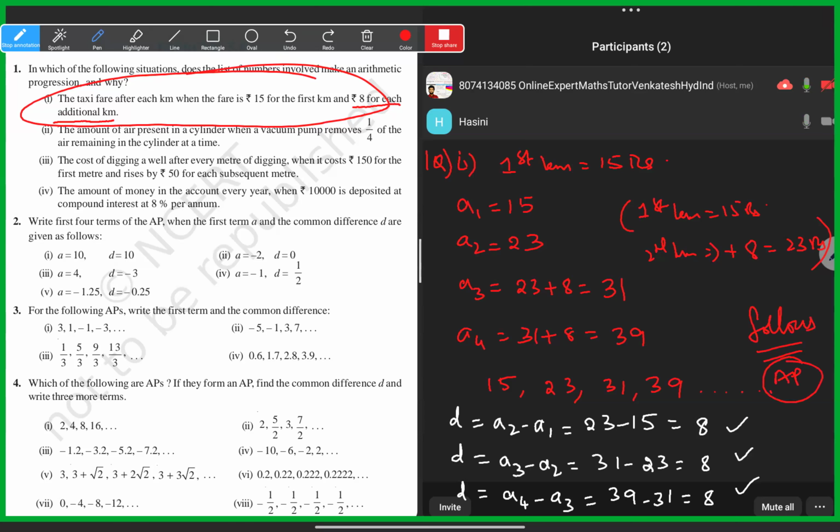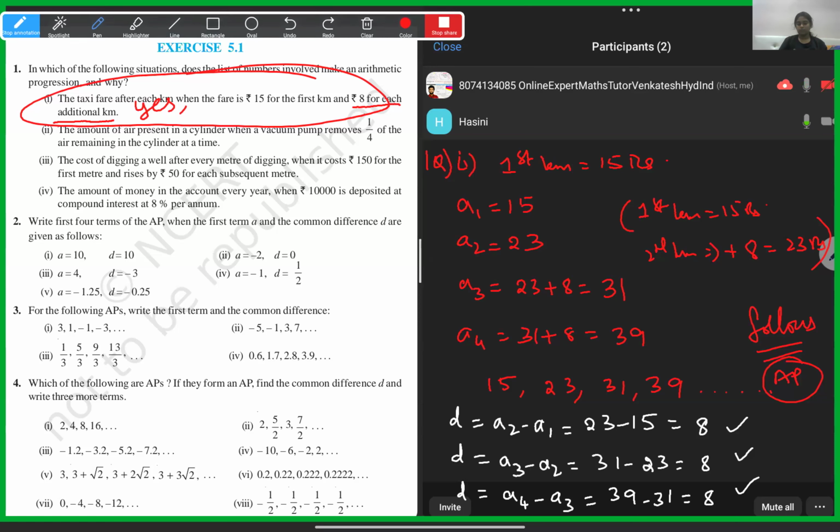The reason is that the common difference between every successive kilometer's fare is the same: 8 rupees is extra added for every additional kilometer. So clearly the fare amount for every additional kilometer follows arithmetic progression. So the first answer is yes, as per the first situation.